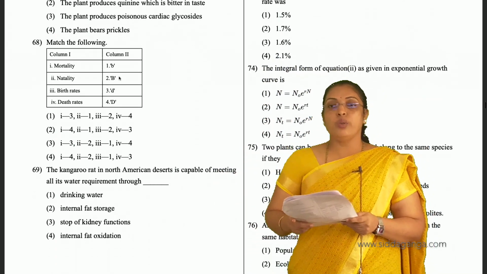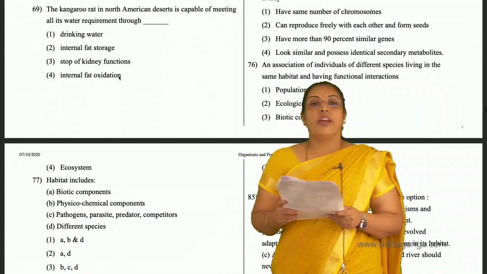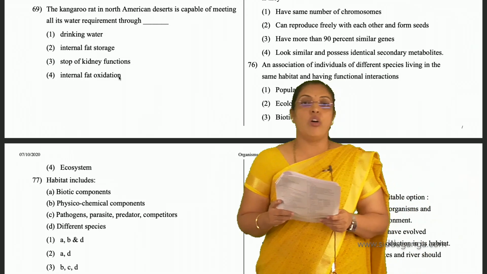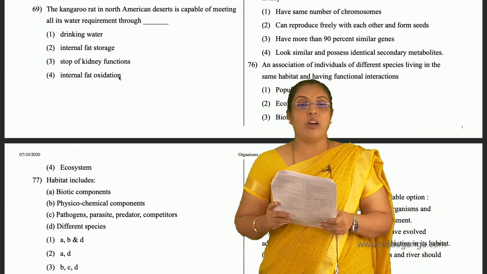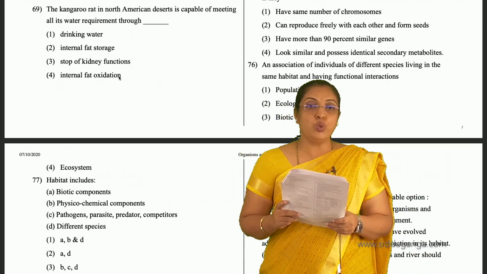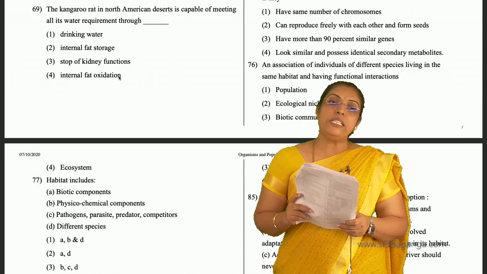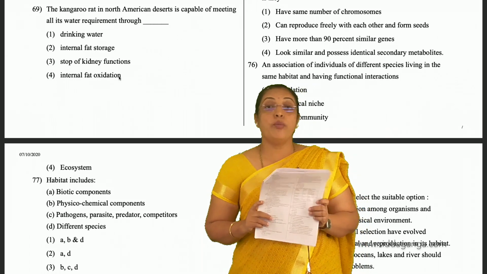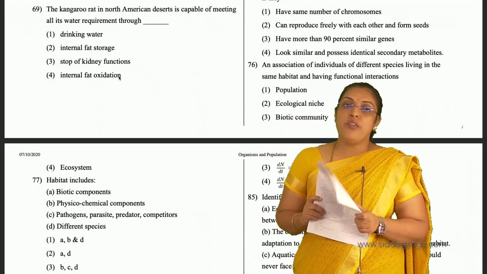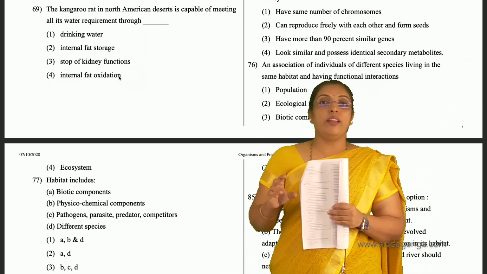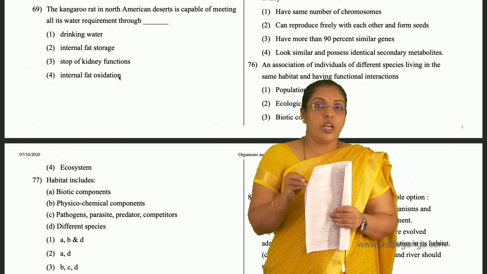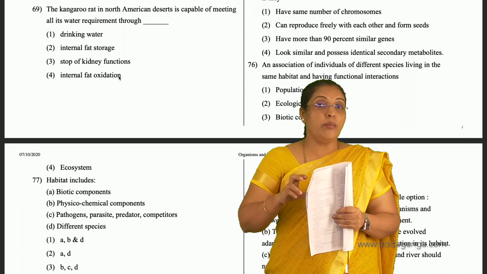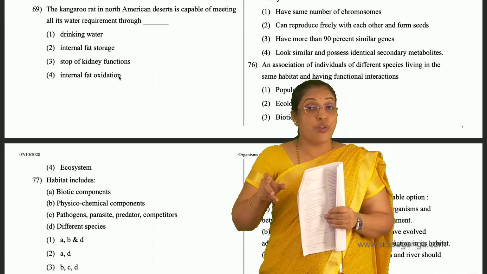And 69 question. The kangaroo rat in North American deserts is capable of meeting all its water requirement mainly by internal fat oxidation, not by drinking water, not by storing fat. Fat storage helps in meeting water requirement, but the main point is the oxidation of fat.